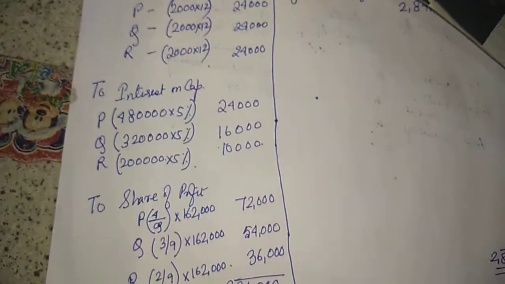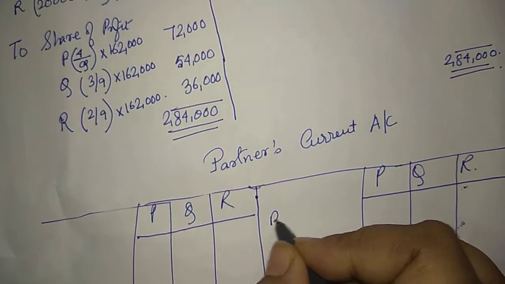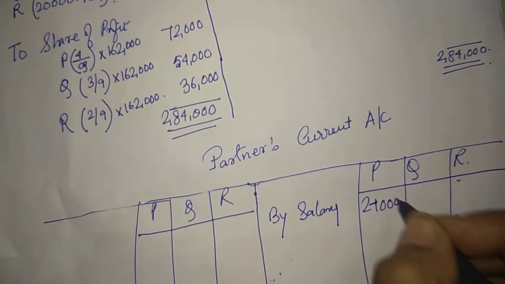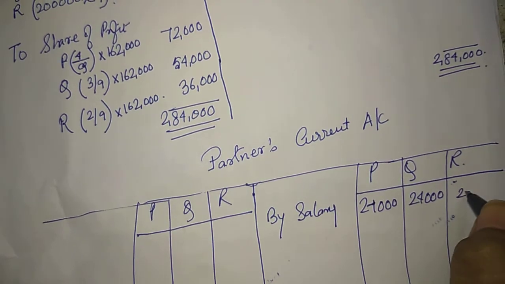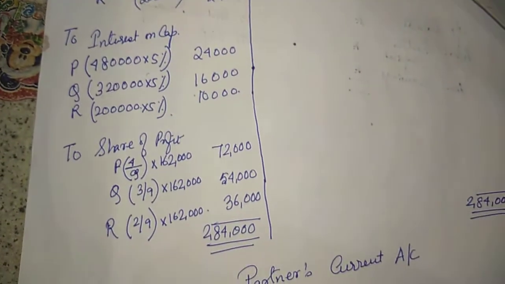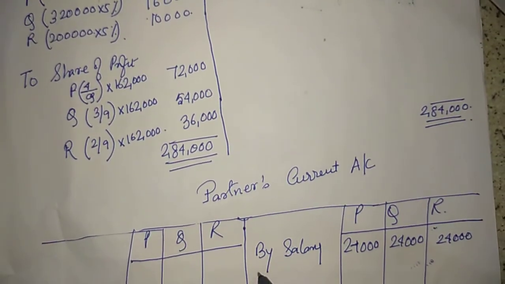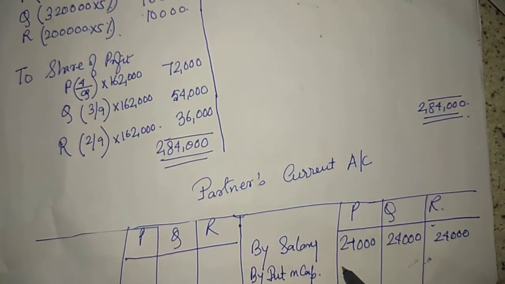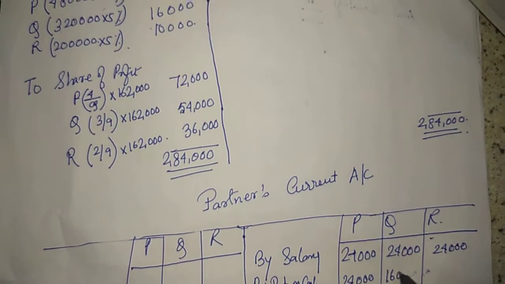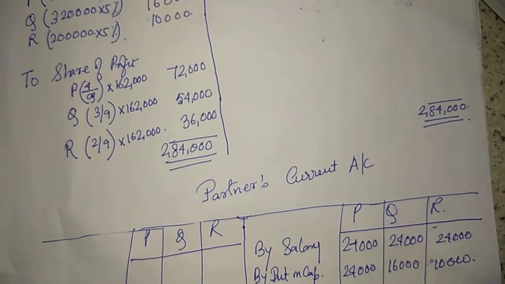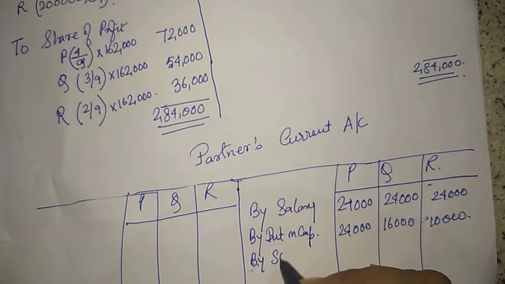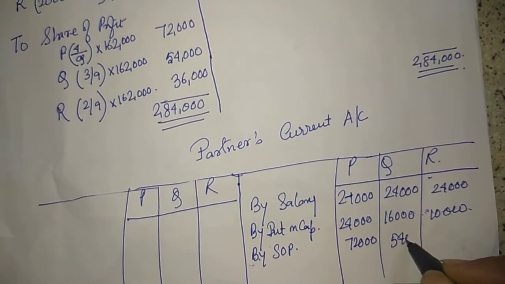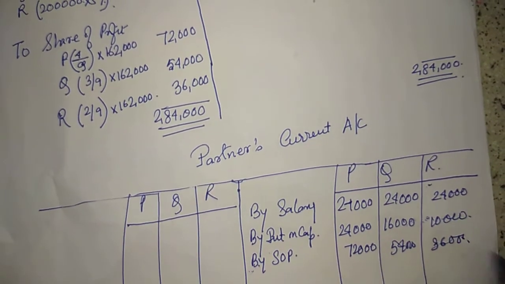The first thing is salary. So here I would write by salary 24,000 each. Then next I would write by interest on capital 24,000, 16,000 and 10,000. Then I'd write by share of profit. How much? 72,000, 54,000 and 36,000. ठीक है.